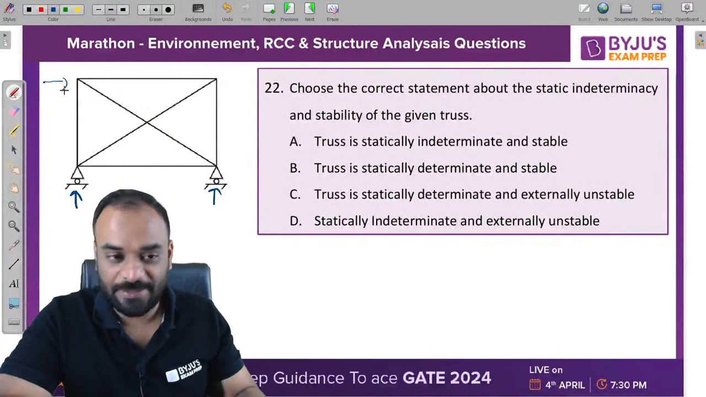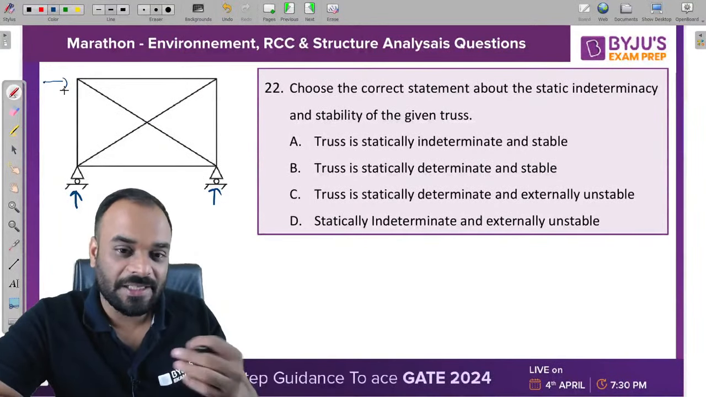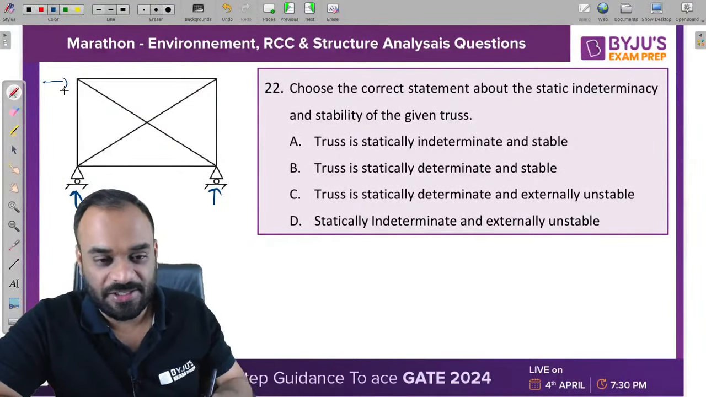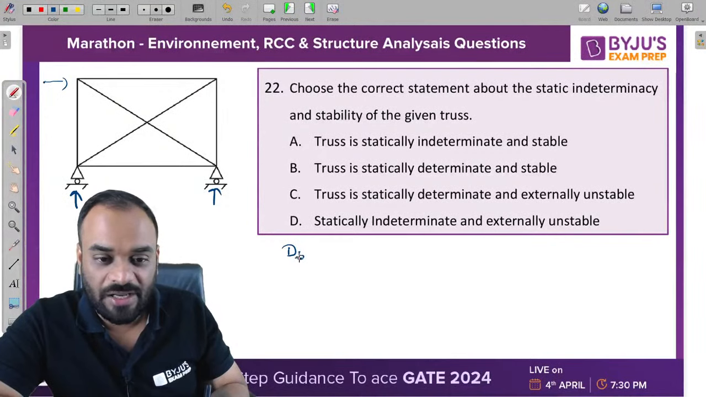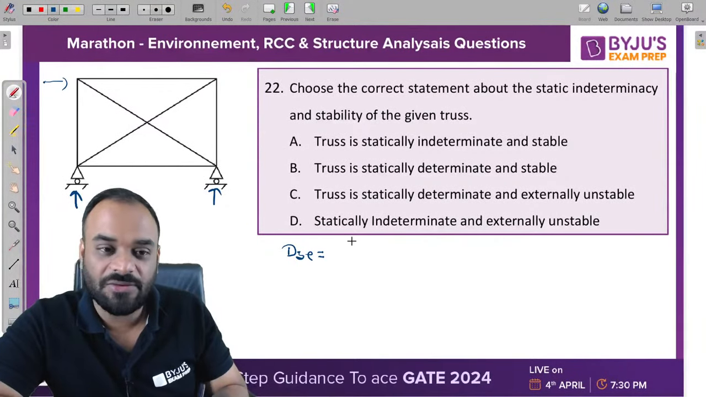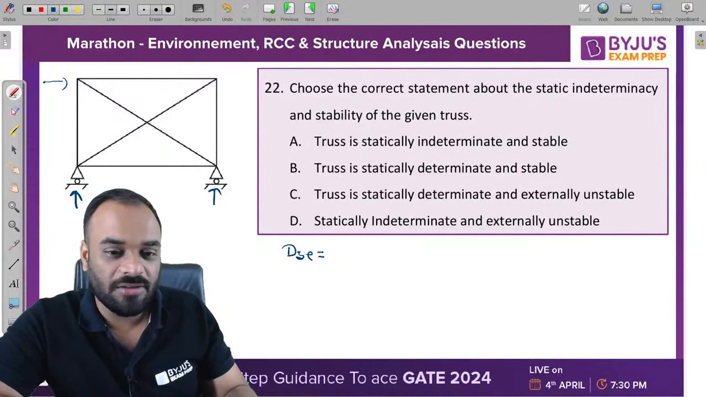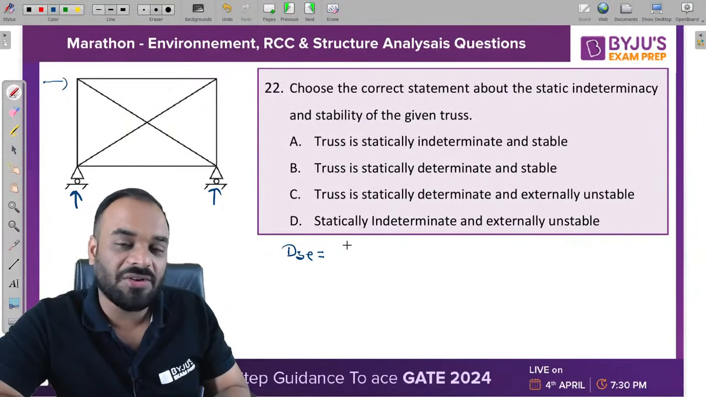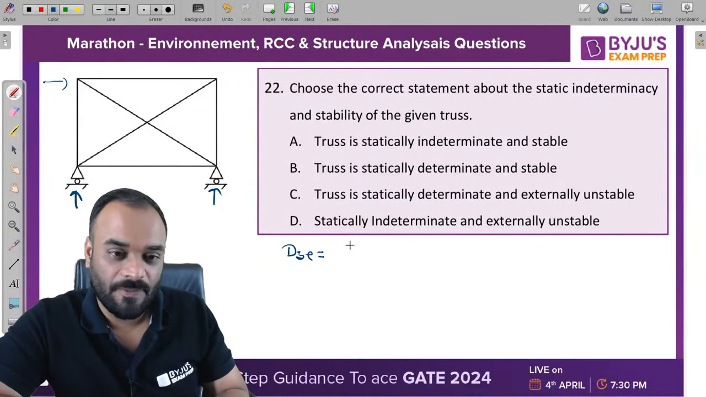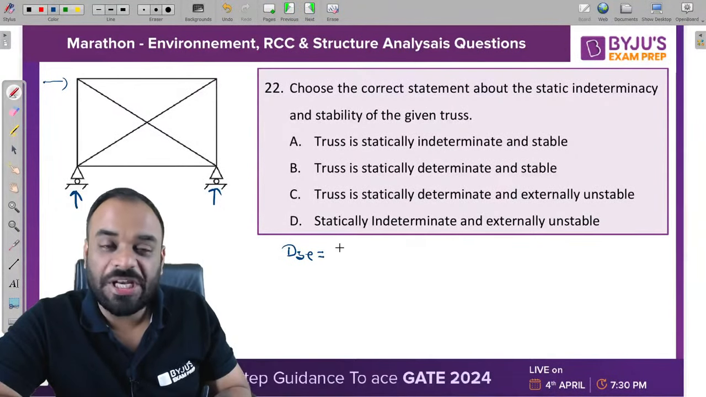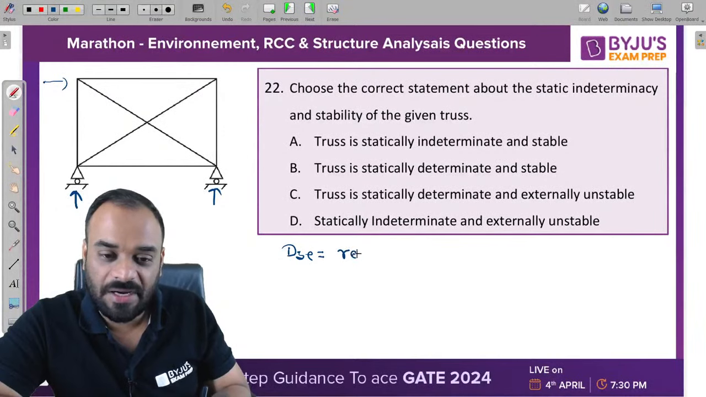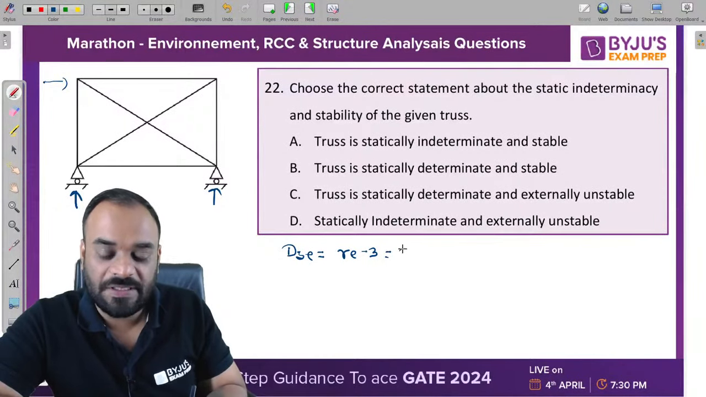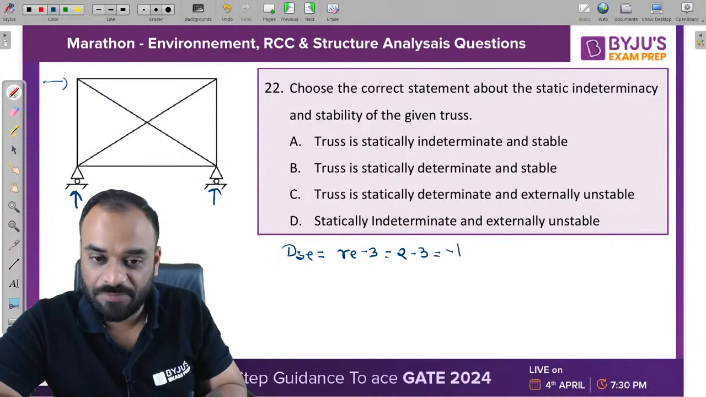But let's understand why it is determinate or indeterminate in condition, right? So first of all, let's calculate the value of DSE. DSE is equal to how much? Guys, what is the value of DSE? Any one of you who can tell me? It is -1 or it is 0? You need to write R_E minus 3 over here. So basically 2 minus 3, it should be -1, right?